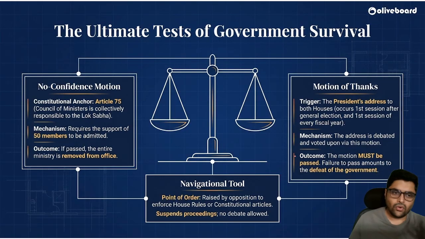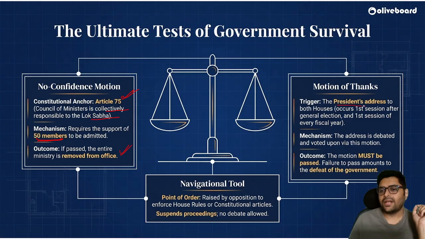Okay, so we discussed no confidence motion, that is Article 75 of the Constitution, where the Council of Ministers is collectively responsible to the Lok Sabha. At least 50 members are required to admit the initiation of the no confidence motion resolution. And if passed, the entire office is removed.